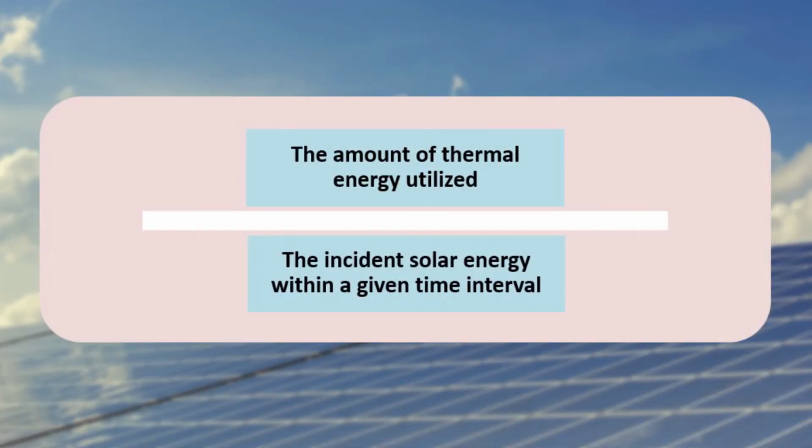Now we will discuss how to measure the thermal efficiency of solar still. The thermal efficiency of solar still can be defined as the ratio of the amount of thermal energy utilized to the incident solar energy within a given interval. The thermal efficiency can be considered instantaneous efficiency as well as overall efficiency of the unit. So here we will try to know what are the empirical relations for the distillate output.